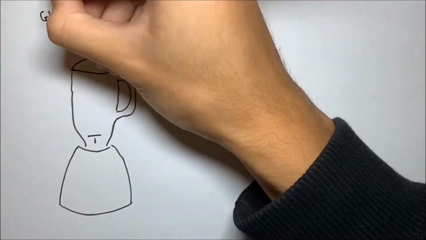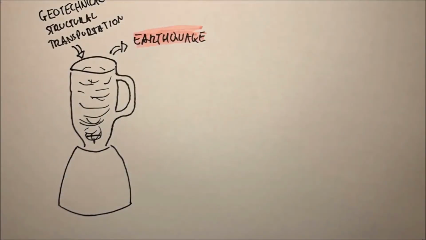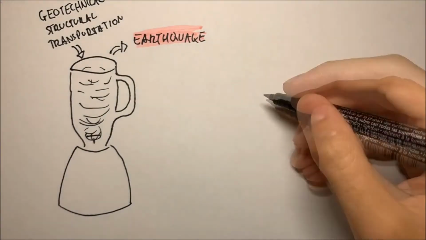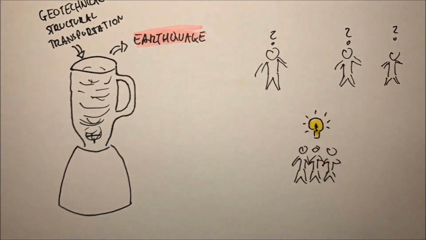Overall, in Challenge 1, we learnt that earthquake engineering is a combination of structural, geotechnical, and transportation engineering. It taught us that an integrated approach is the most effective in problem solving within an engineering context.